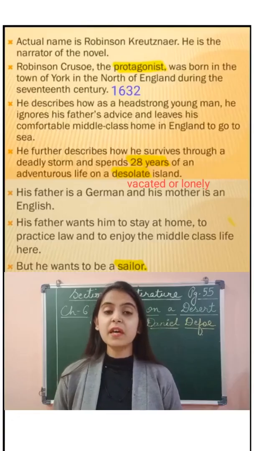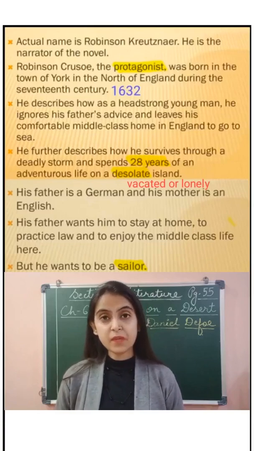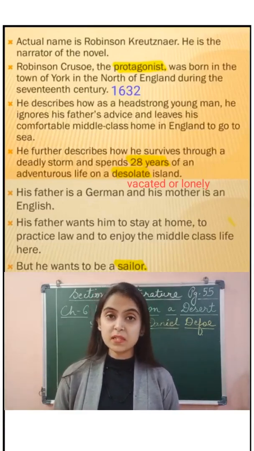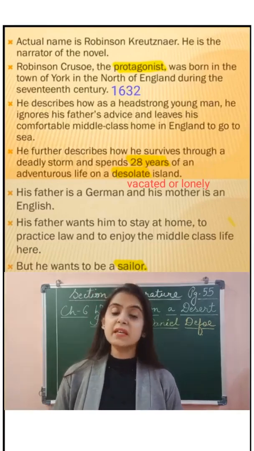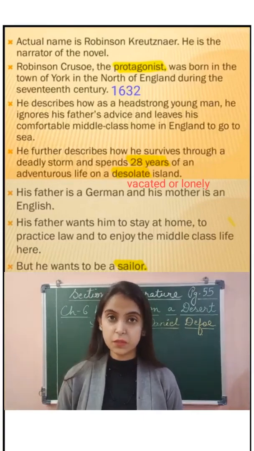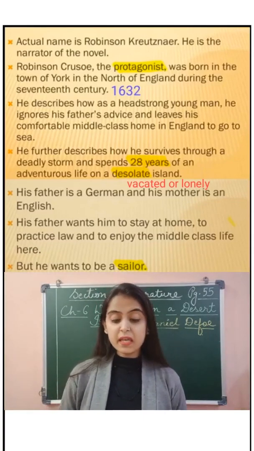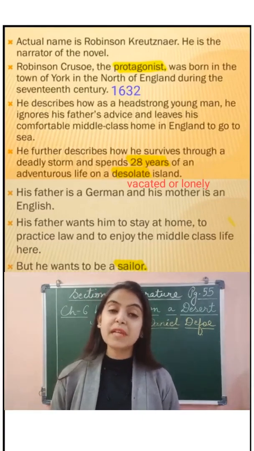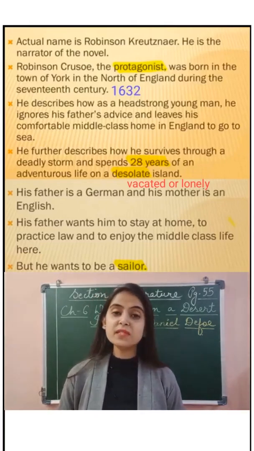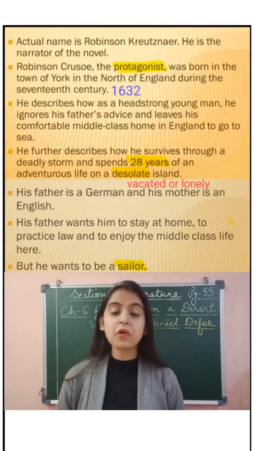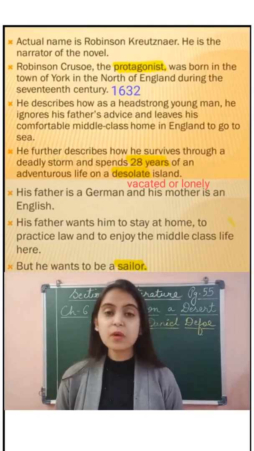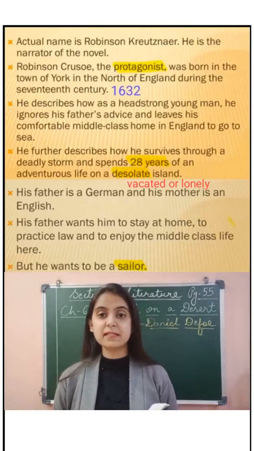Now children, if we read about Robinson, we come to know that his actual name is Robinson Crusoe. He is the narrator of the novel Adventures of Robinson Crusoe. Okay. He is the protagonist. Protagonist means the main character of the story. So Robinson himself is the protagonist of the novel Adventures of Robinson Crusoe, that is written by Daniel Defoe.